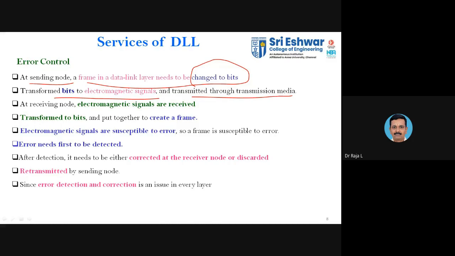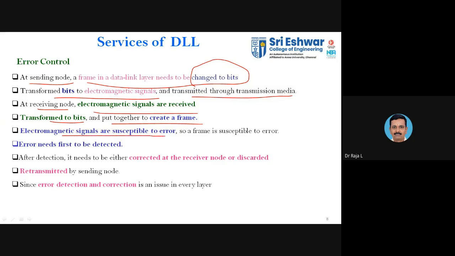Again, the bits have to be converted back into the frame. As I told you, each layer has to perform two functions: one is the conversion, the other is the reverse conversion. So at the receiving end, the electromagnetic signals are received, transformed into bits, and put together to create a frame. One is the bottom-up approach, the other is the top-down approach.